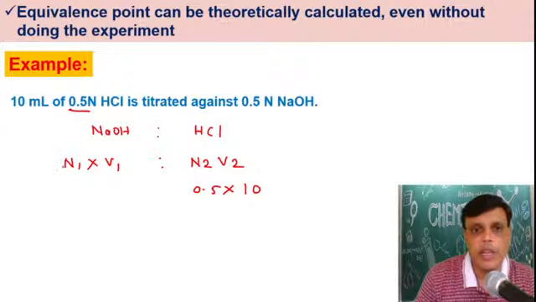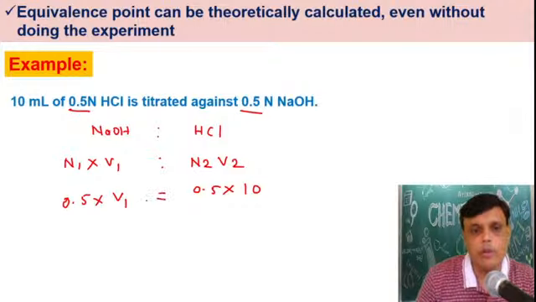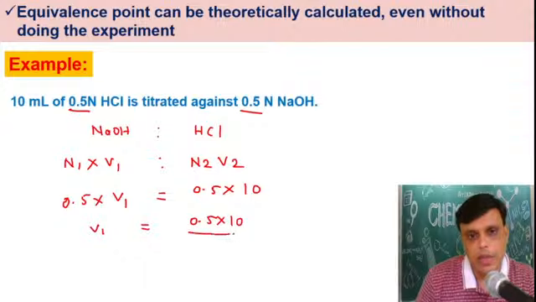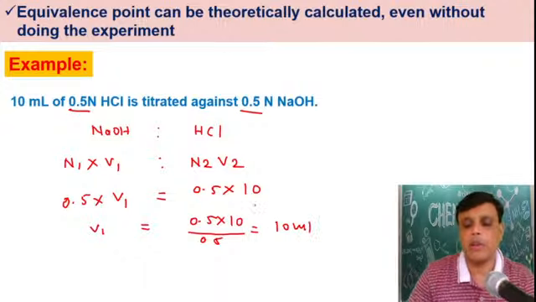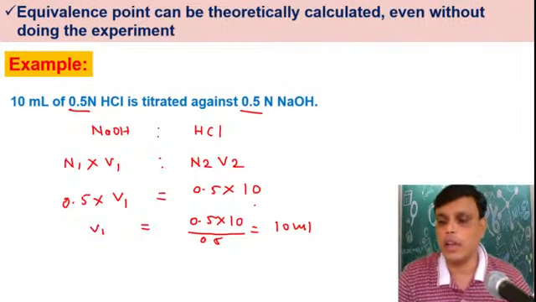Here the normality of NaOH is given, 0.5, and you have to calculate the volume. So V1 is equal to 0.5 multiplied by 10 divided by 0.5. How much will it come? 10 ml.